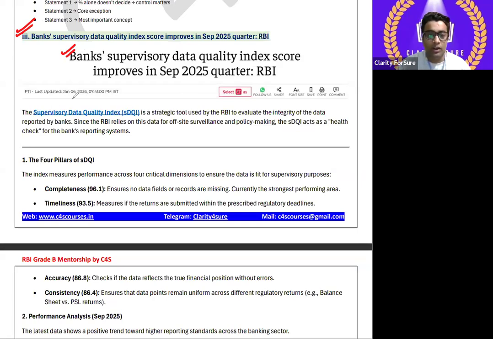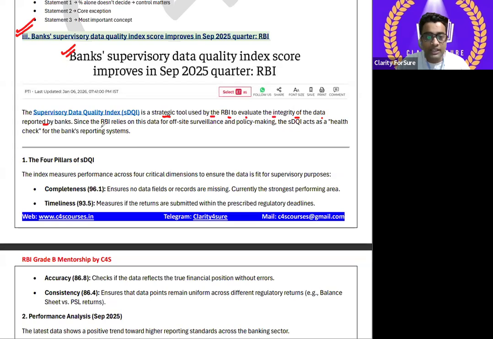The Supervisory Data Quality Index, sDQI, is a strategic tool used by the RBI to evaluate the integrity of the data reported by banks. What is the integrity of the data given by the banks? Whether the data provides correct or incorrect information. What is the efficiency of the data that the banks give to the RBI?